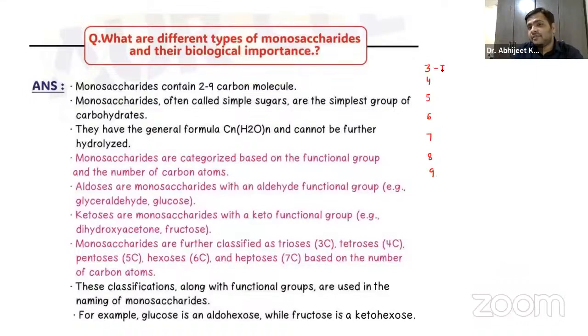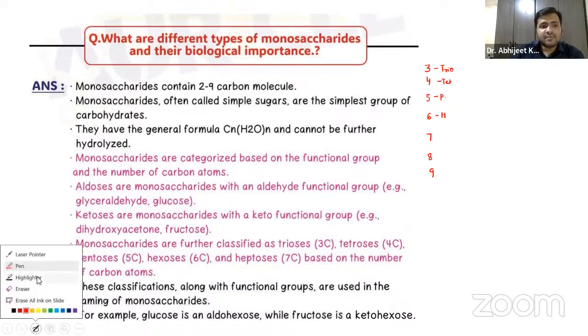We have trioses, tetroses, pentoses, hexoses. Now, what is the definition of a monosaccharide? They cannot be further reduced, even after adding water. They are called simple sugars.